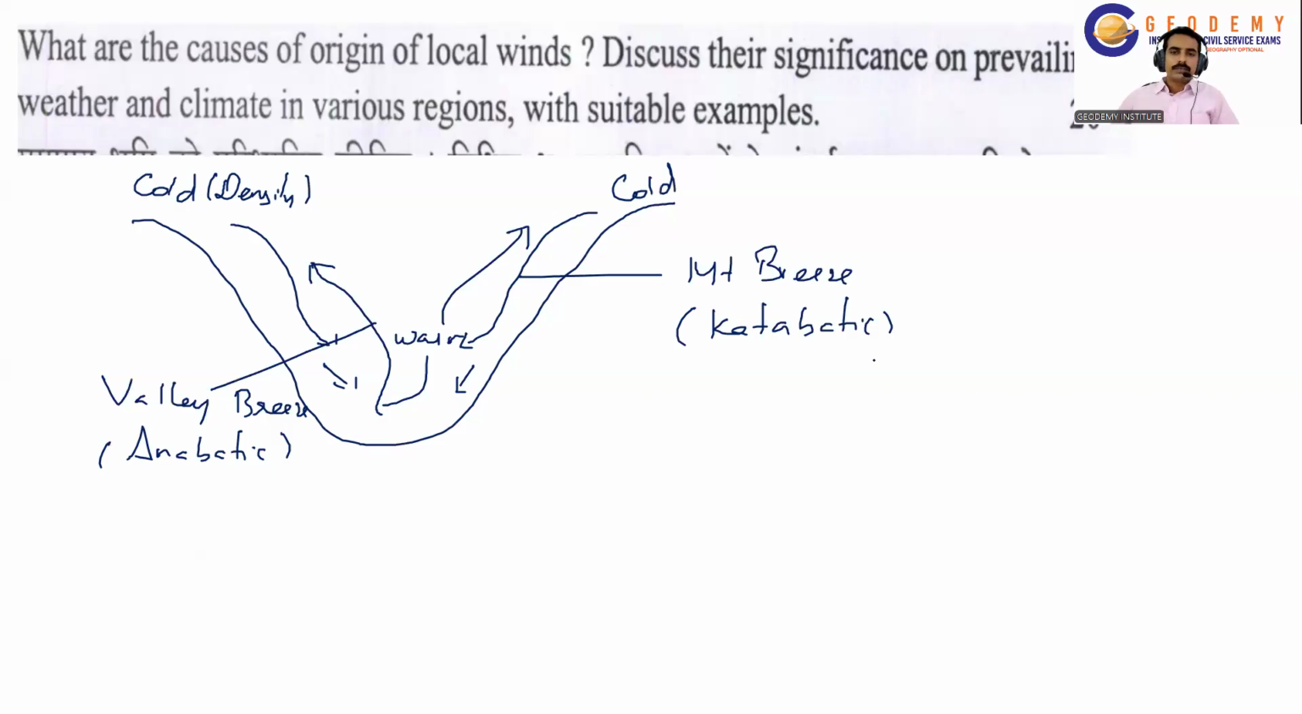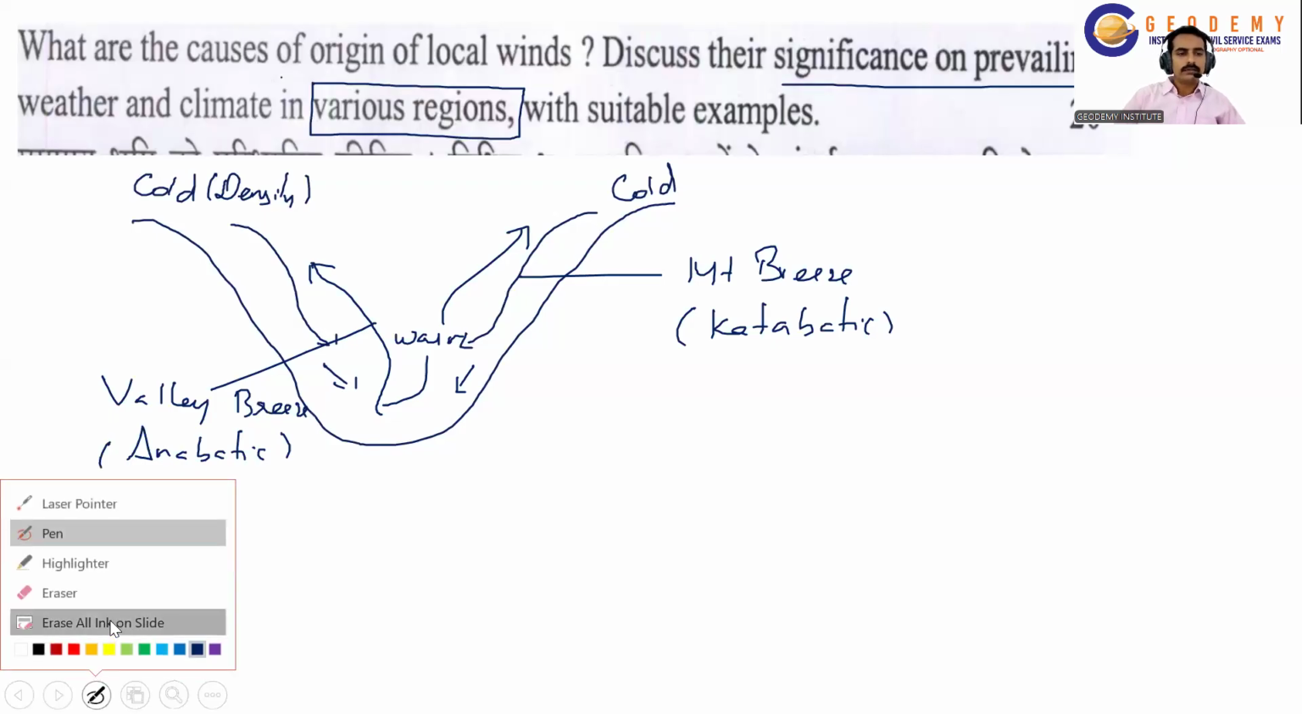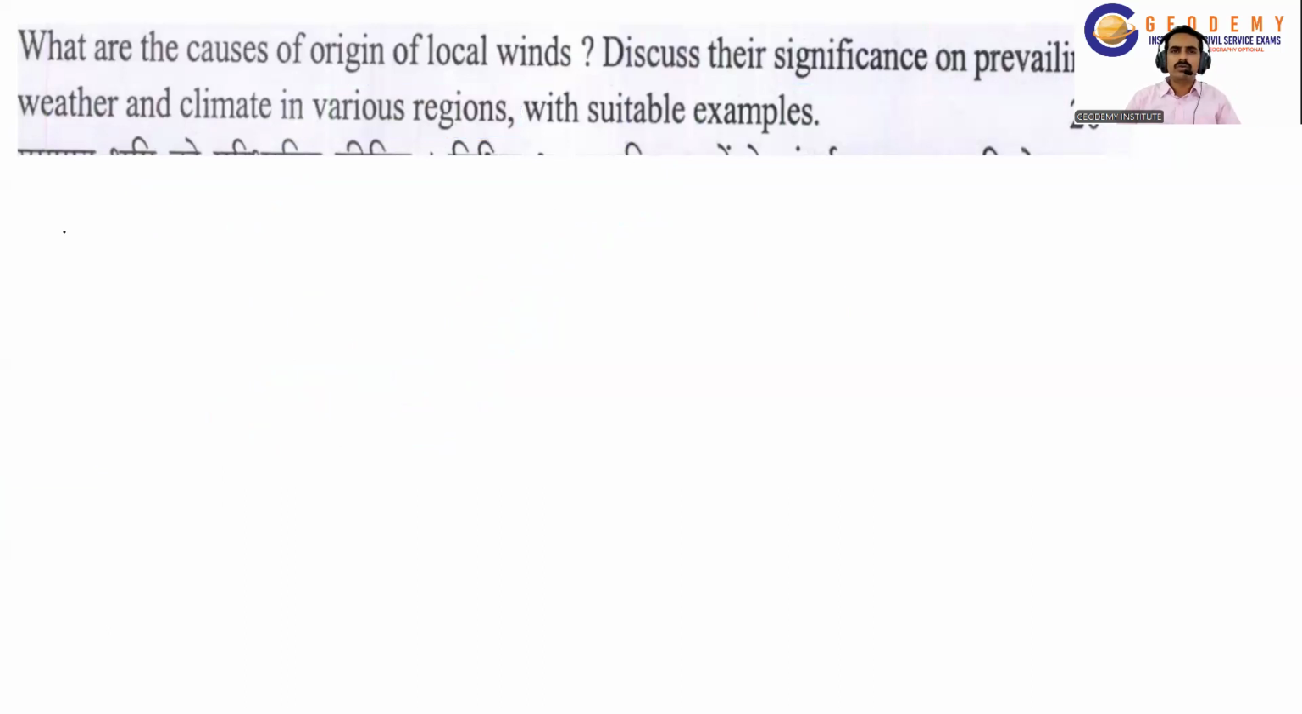Similarly, in the coastal regions. So these two local winds are found everywhere in the coastal and in the mountain regions. Here, in the question, they have asked the significance of prevailing winds and weather and climate in various regions. So, with the basic examples, we should give examples from various parts of the world. Let us take it as a 20-mark question, we can give two examples with the pictorial representation.